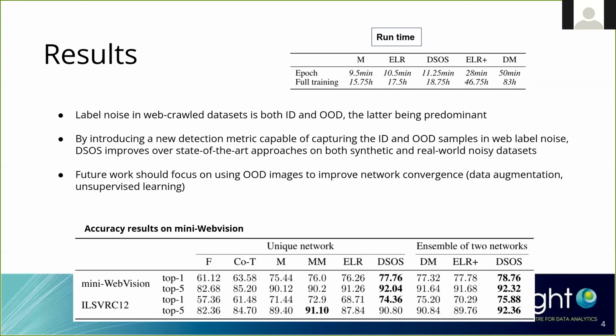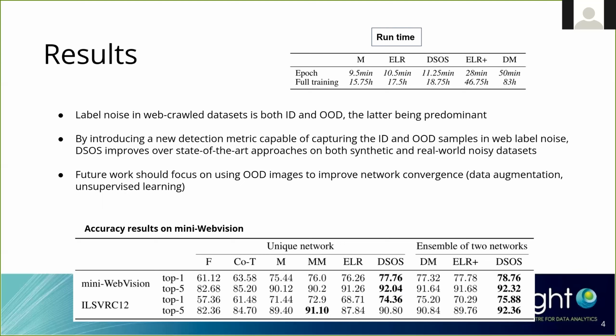A few words of conclusions and some results. We showed in this paper that the label noise in web crawl datasets is both in distribution and out of distribution, with the latter noise type being the predominant one. We introduce a new detection metric, which is capable of capturing the in distribution and out of distribution samples separately in web crawl datasets. And we propose DSOS, which improves over state-of-the-art approaches on both synthetic, we'll have to see in the paper for these results, and real-world noisy datasets. I have a table at the bottom of the slide here on the mini WebVision dataset.